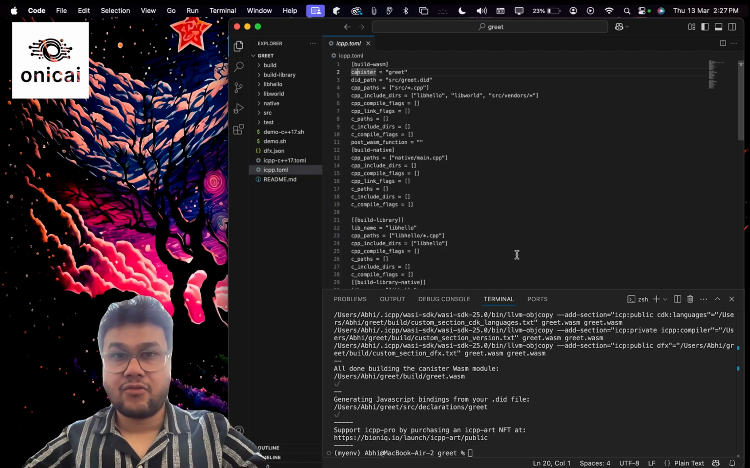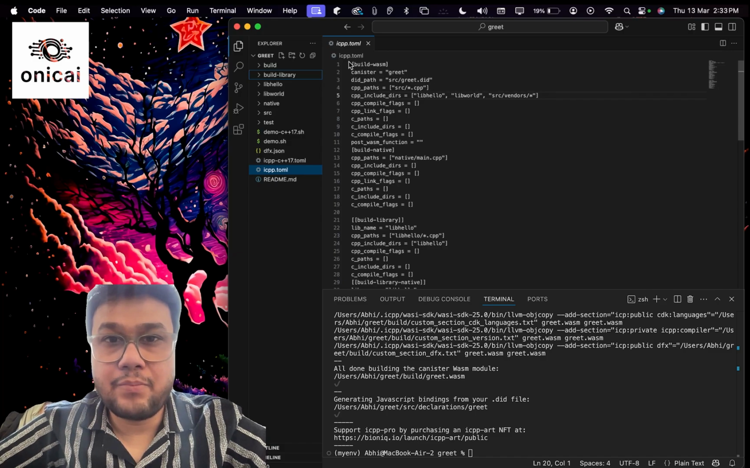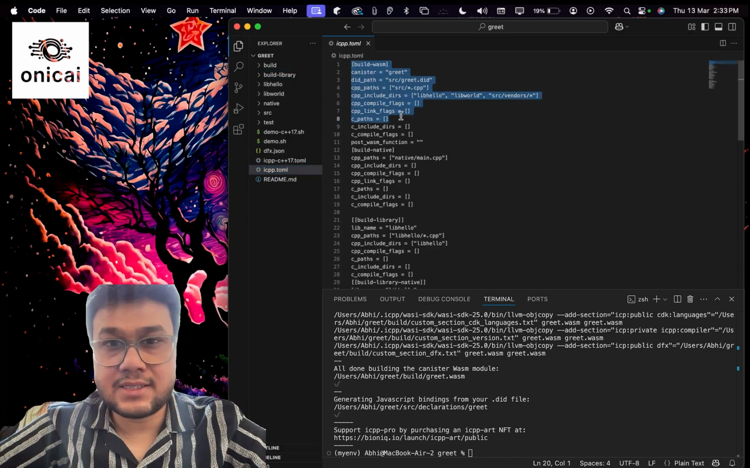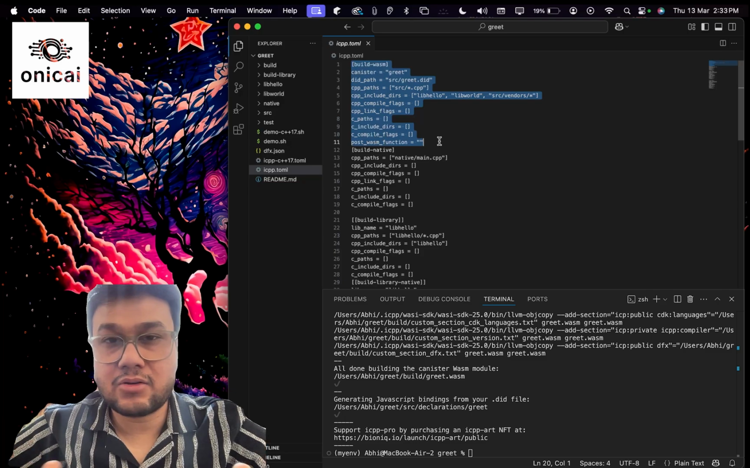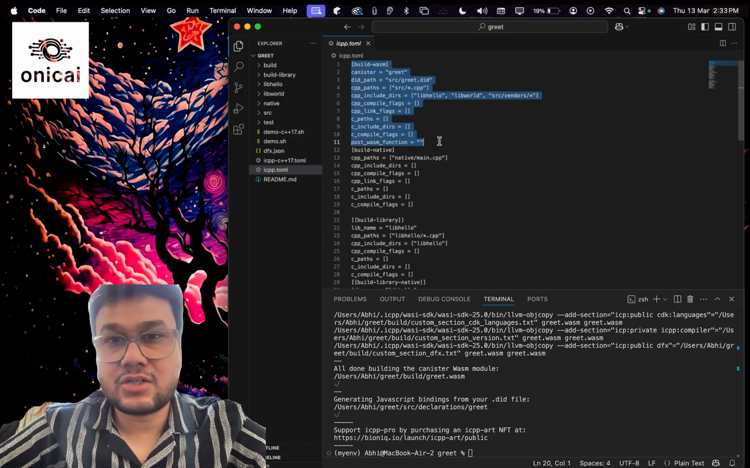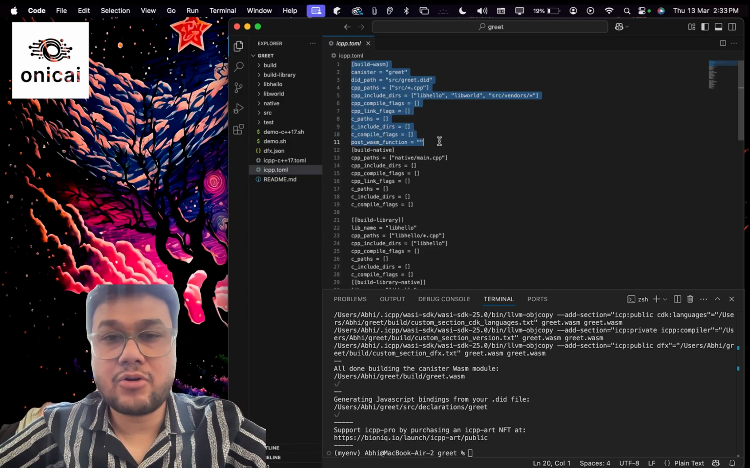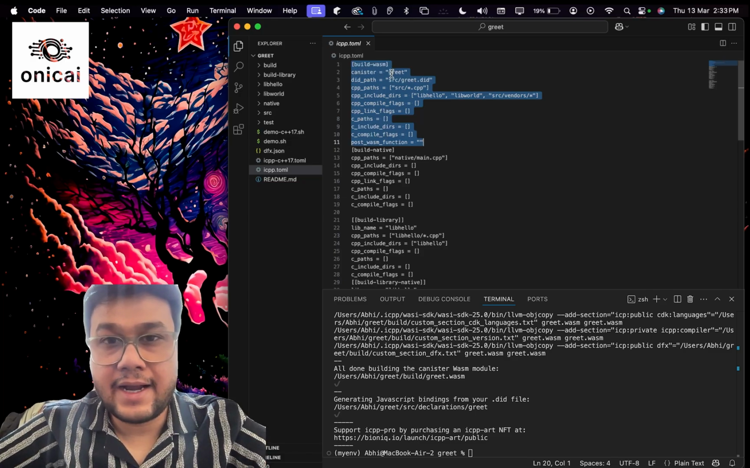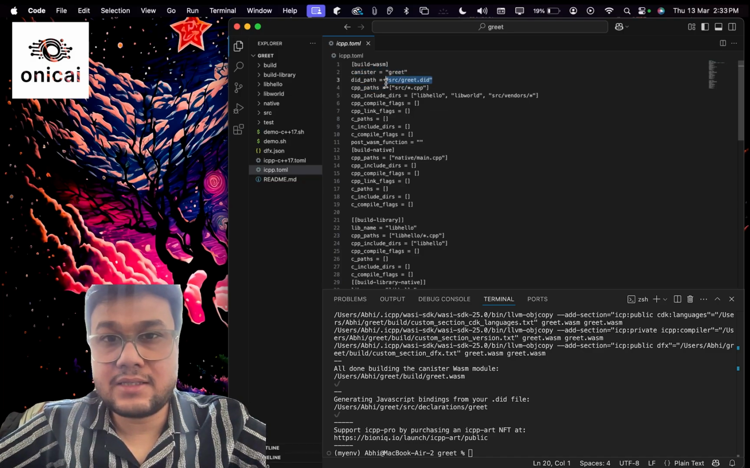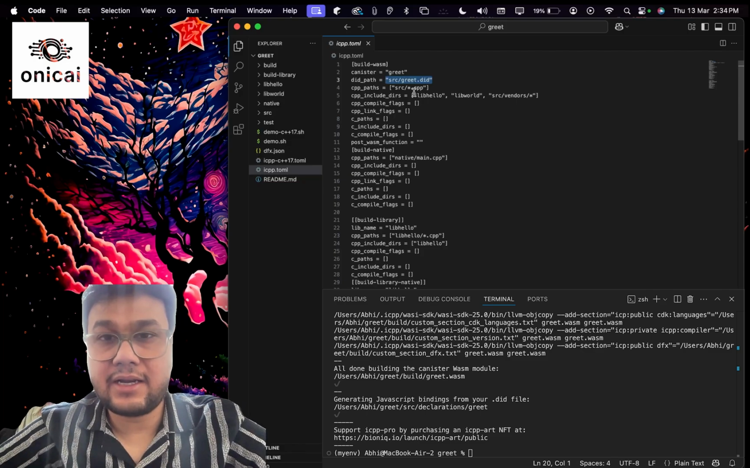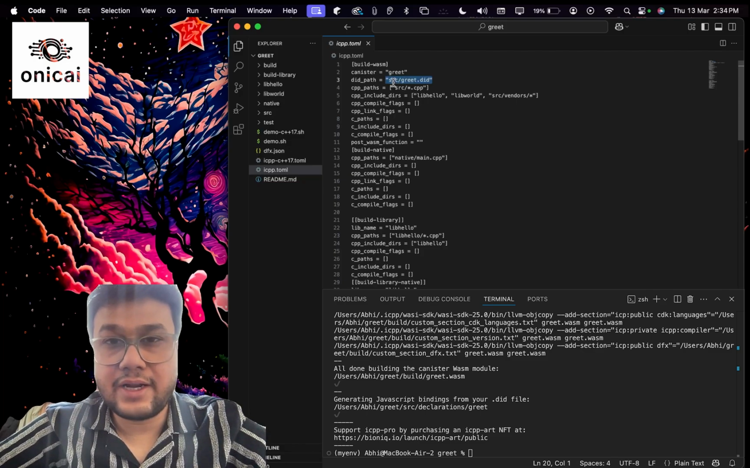Now let us understand the creation of the WebAssembly file. Once the static libraries are compiled, ICPP uses them to create the final WebAssembly file. Here is how the build wasm section inside the icpp.toml is configured, which are the instructions for the compiler to know how to create the WebAssembly file. Let us understand this. This means the name of the canister is greet. This says where to find the canister interface definition file. So it is